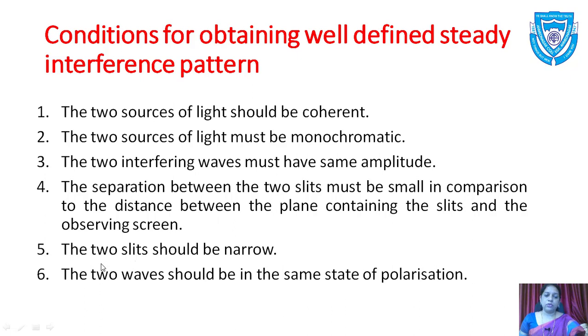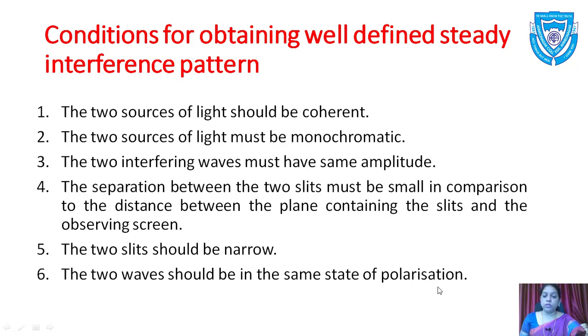The next is the two slits should be narrow. If it is wide, then more wave trains will come, and the interference pattern will not be a perfect one. Then the sixth one, the two waves should be in the same state of polarization, that is, the vibrations of the electric vectors should be in the same plane.